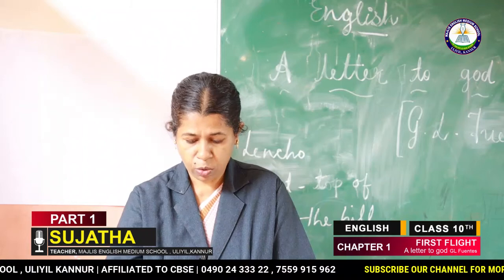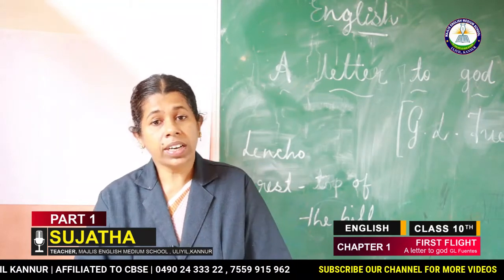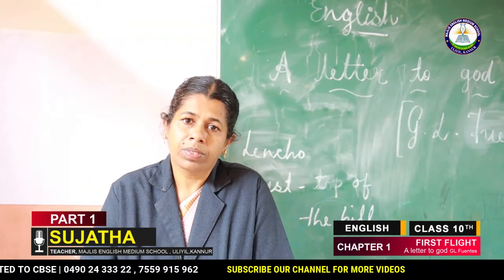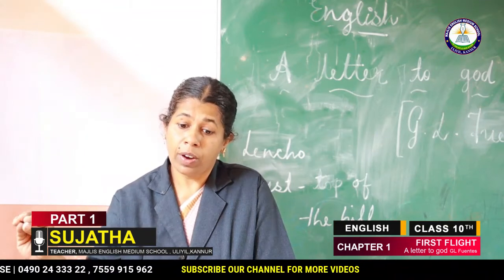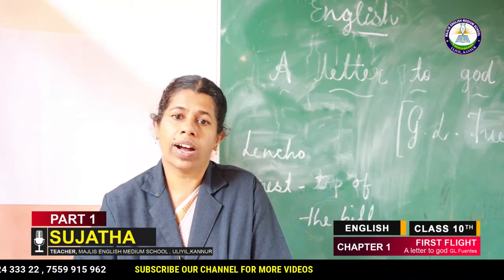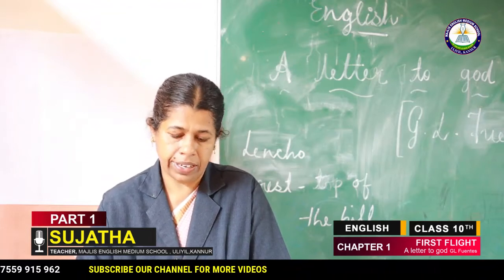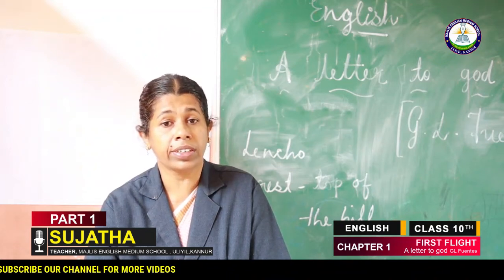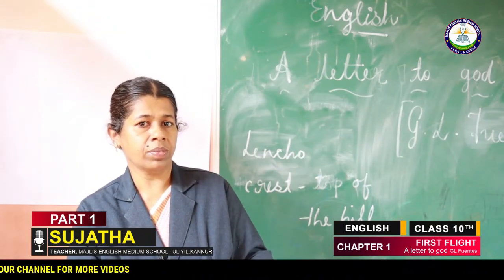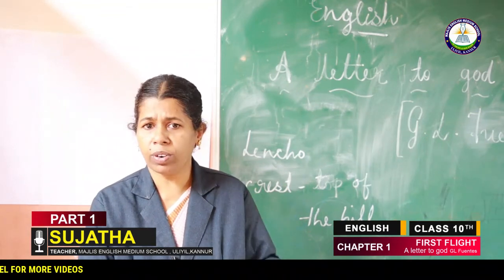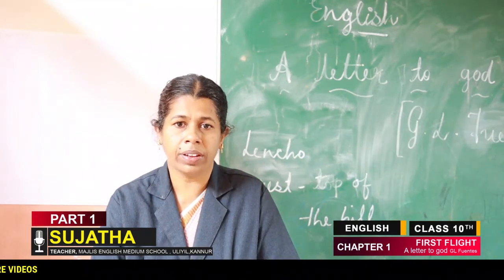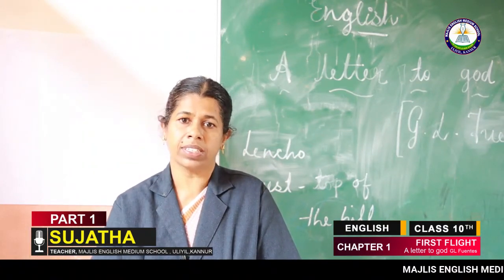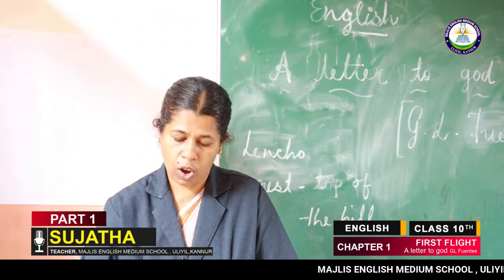And shall I remind you of some questions and answers? What was Lencho's hope? He hoped to get water in the form of rain. Why did Lencho say the raindrops were like new coins? By seeing the rain, he thought it was not rainfall but coins. Why? Because he needed water. So he considered the raindrops as coins.